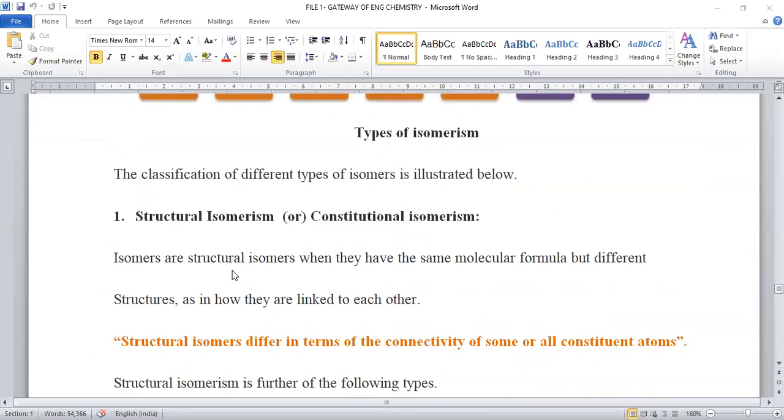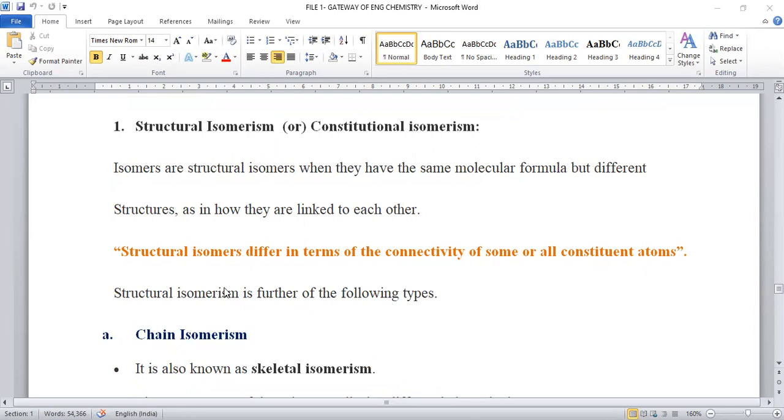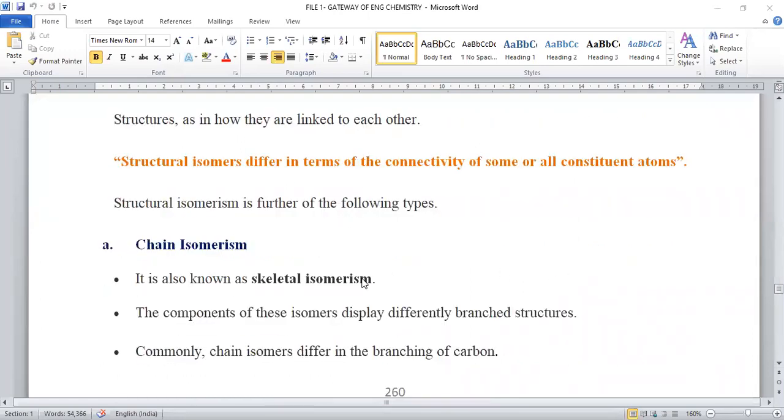All these are kinds of structural isomers. Structural isomers differ in connectivity to the central atom. So connectivity and structural position will vary. That is called structural isomerism.